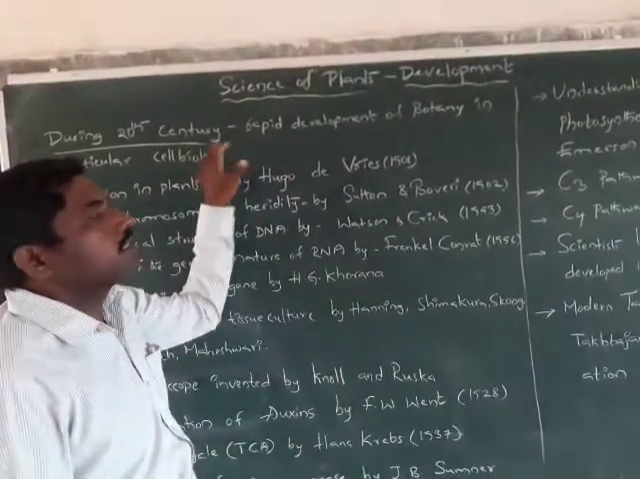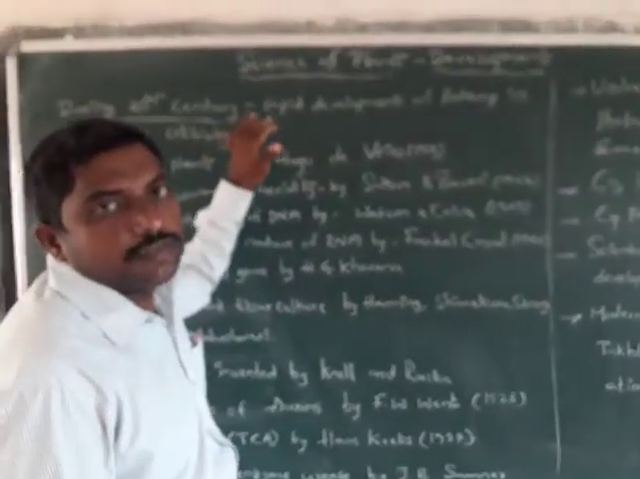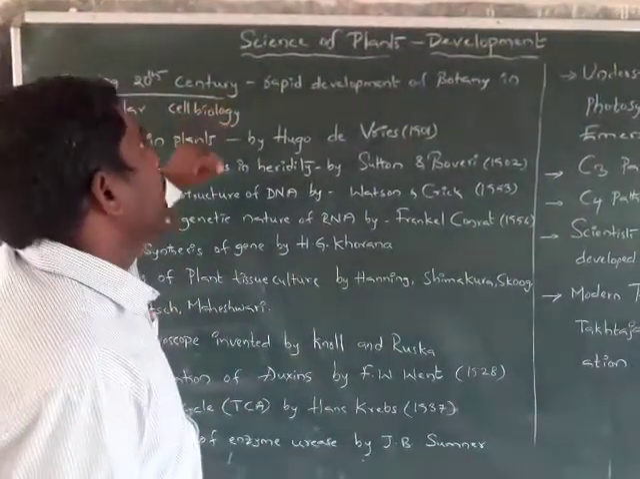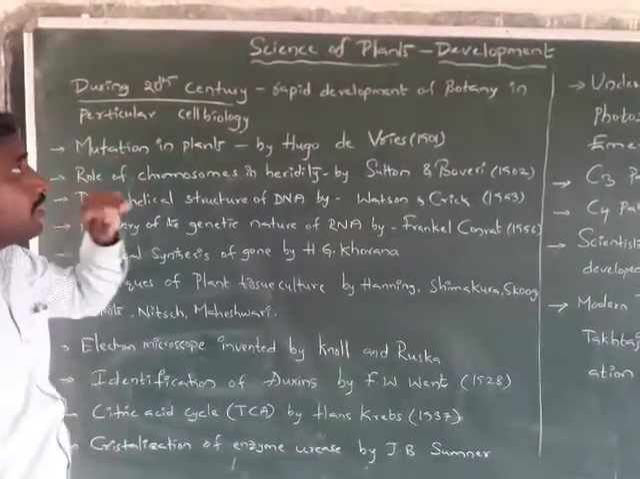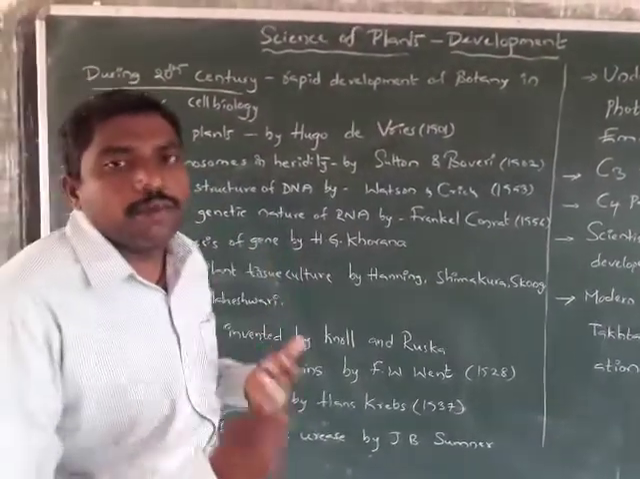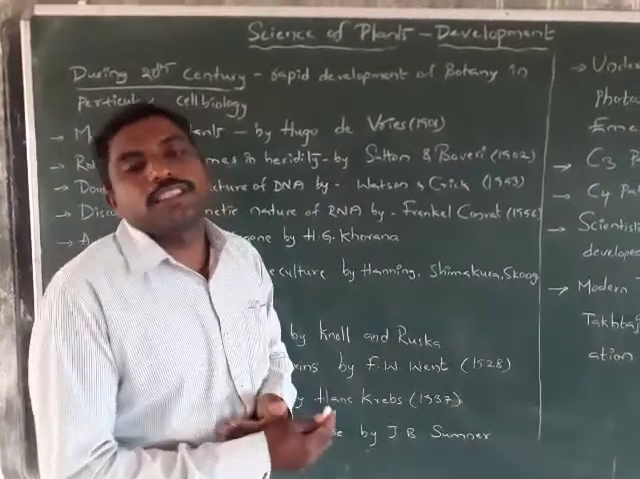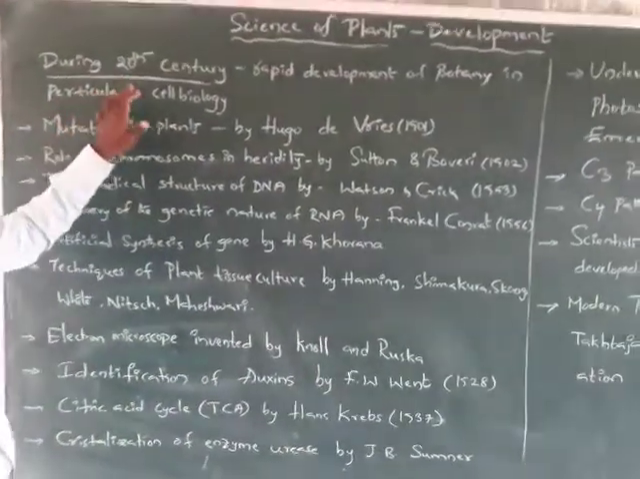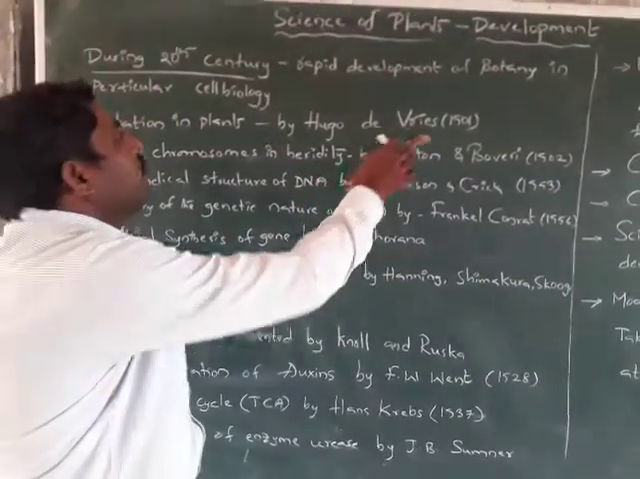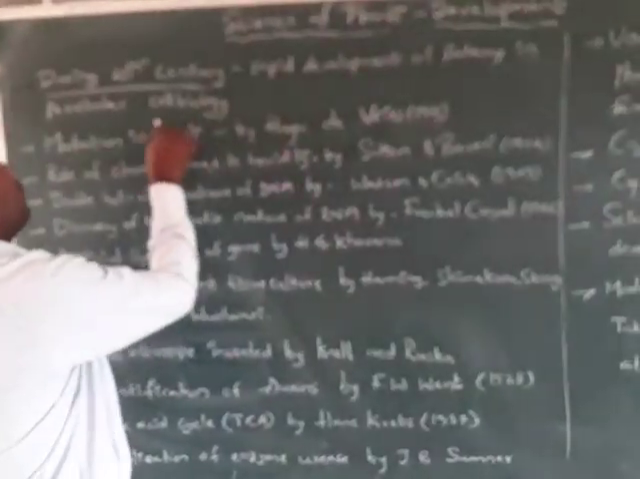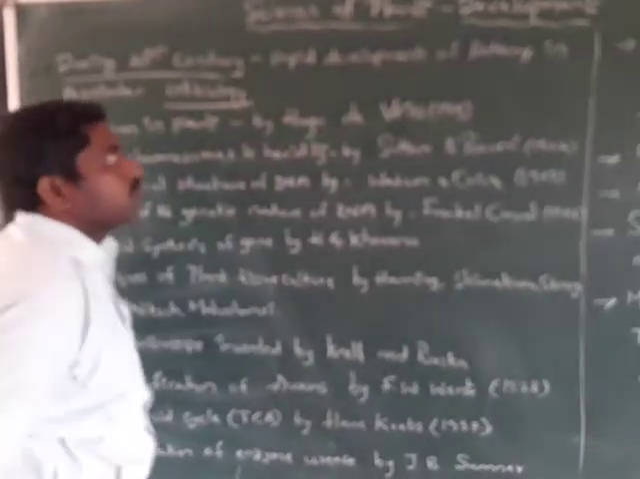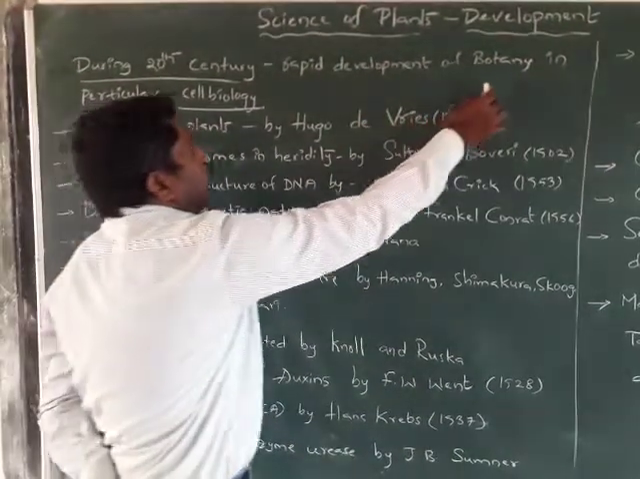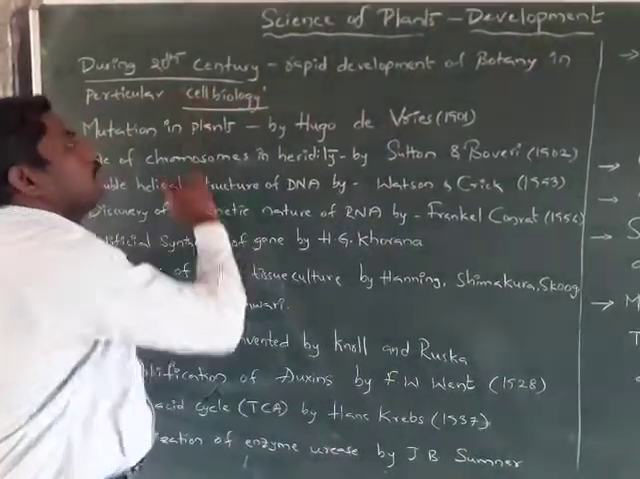Here it is a continuation. It is a continuation class of yesterday's one. Here, the science of plants, how it developed during the 20th century, we are discussing now. During this 20th century, there was rapid development of botany, particularly in cell biology.